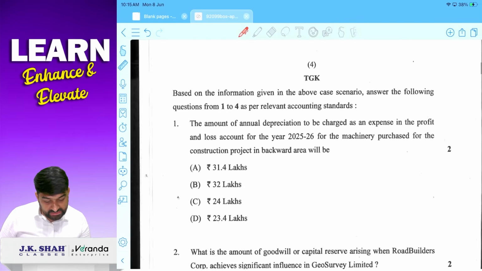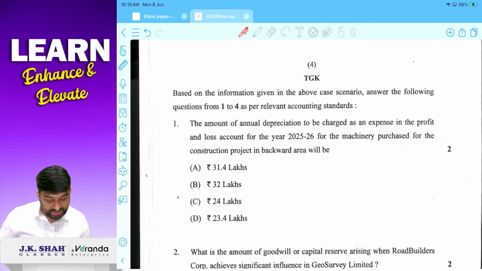Okay. Based on the information given above in the above scenario, answer the following questions 1 to 4. ठीक है. So question 1 to 4 आंसर करना है. Amount of annual depreciation to be charged. So we have to calculate the amount of annual depreciation.